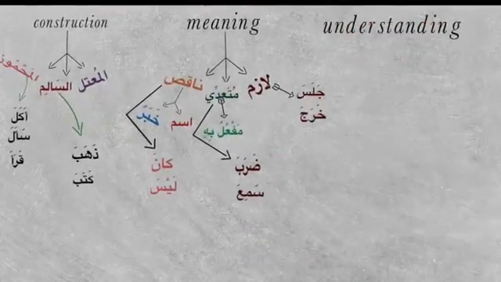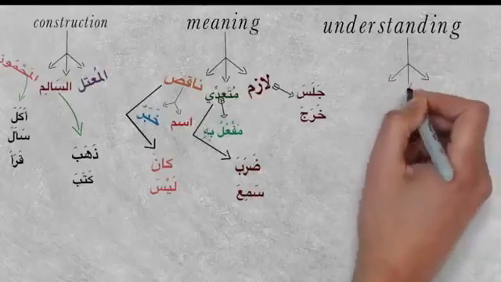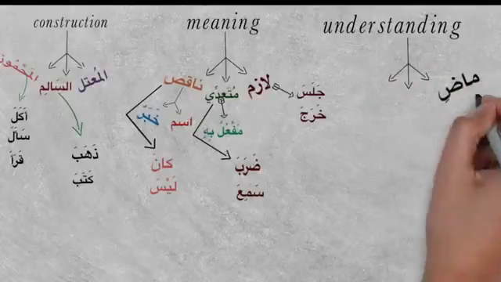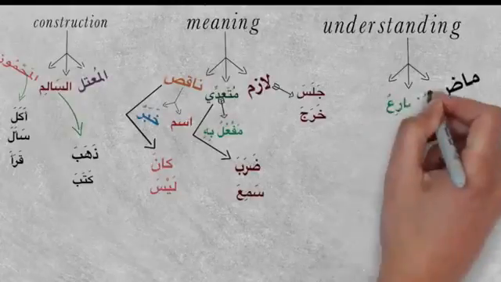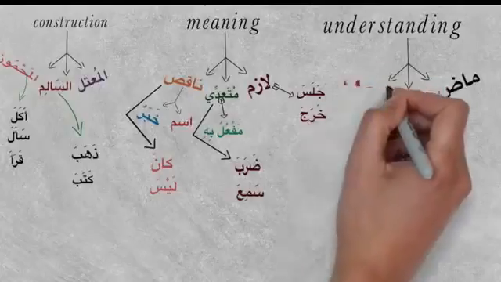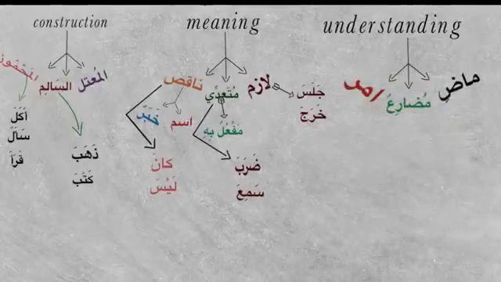So depending on understanding, when we know how these are constructed and what they mean, how do we understand the verbs when it is written or when it is said? We understand them in three basic forms again. One is madi. When we see the verb, we know this is talking about the past tense, not the present tense. And we have mudara. And amr, when we see it, it is a command. So there are three ways you can understand a verb in a sentence, whether it's talking about past tense, present tense, or giving a command.